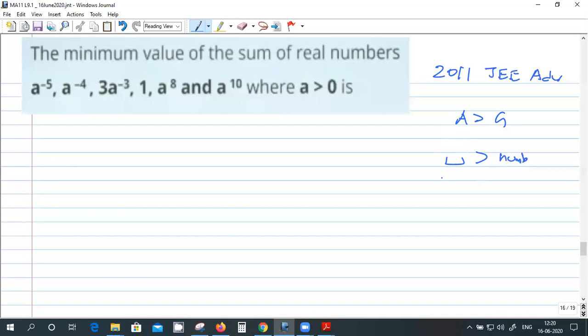So the minimum value of the left hand side is this number, because the left hand side is greater than this number. From that you have to get the minimum value. This is the idea.